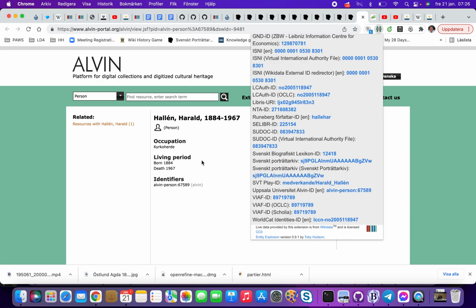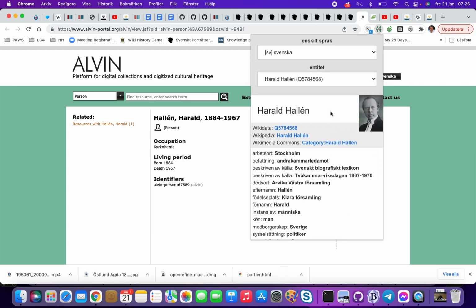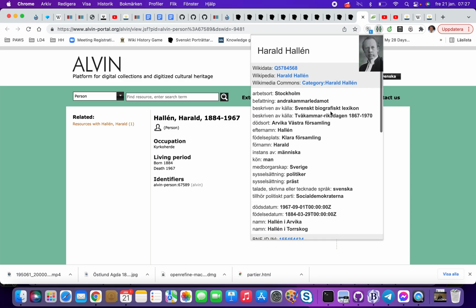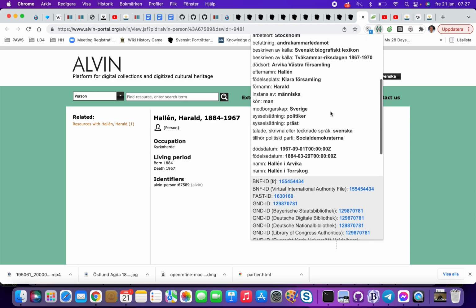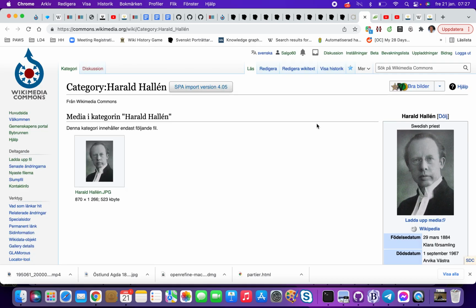So they found that we can stand in Alvin, who doesn't know anything about Wikidata or SPL or ISNI, and also link to other external things. And this plugin has been written by a researcher in Australia, who is a good coder. So what we can do now is jump to Wikidata, to Wikipedia, and to Wikimedia Commons. And Commons is where we have the pictures.